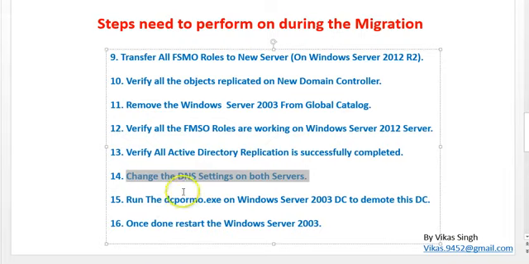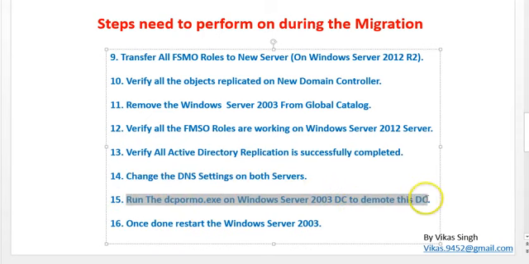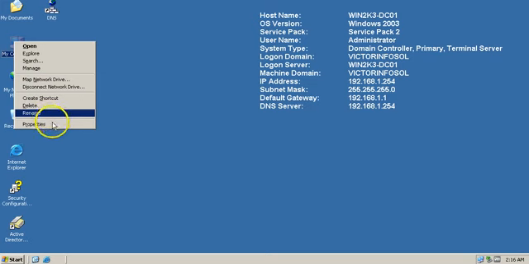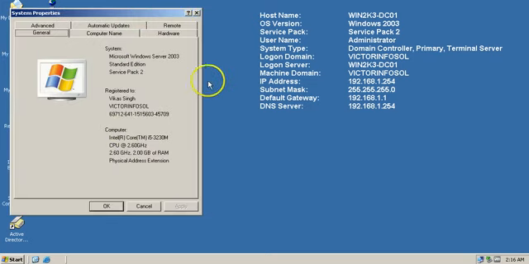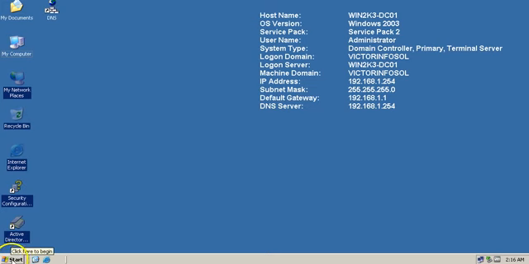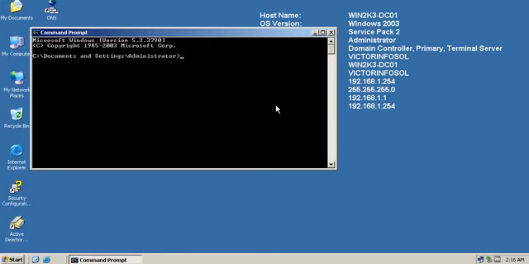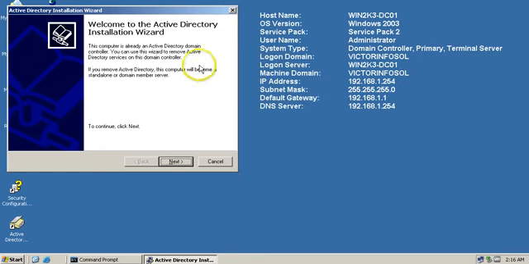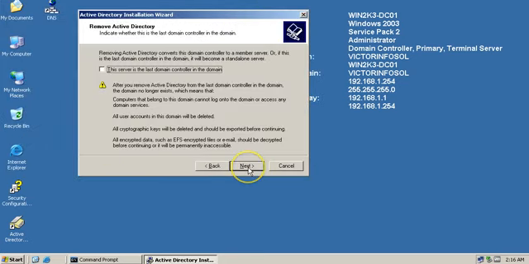Our next task is to run dcpromo on the Windows Server 2003 domain controller to demote the server. I think this is the final step that we need to perform in the upgrade of the server. So I'm going to open the command prompt and type the command dcpromo.exe. I am going to click on next, and we don't need to check this because it's not the last domain controller in our domain.